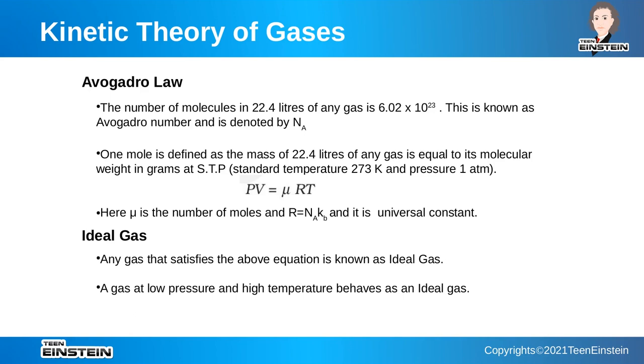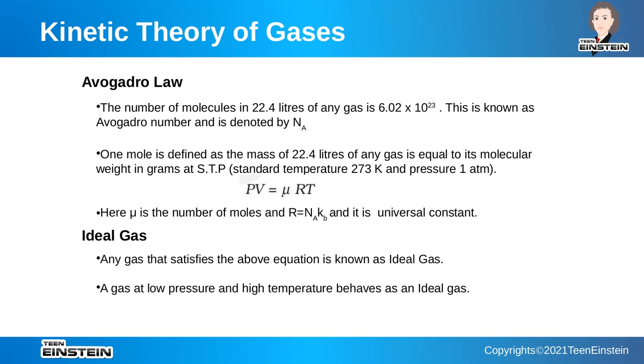Avogadro's law also said that the number of molecules in 22.4 liters of any gas is 6.02 × 10^23. This is known as Avogadro number and is denoted by Na. Also, we can define 1 mole using this: the mass of 22.4 liters of any gas is equal to its molecular weight in grams at STP.